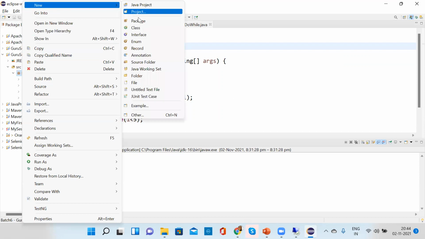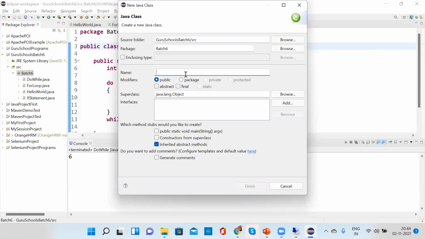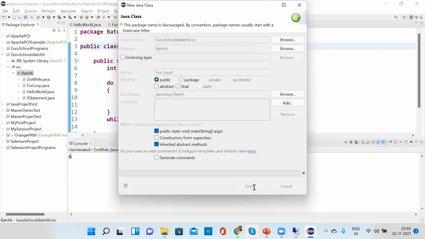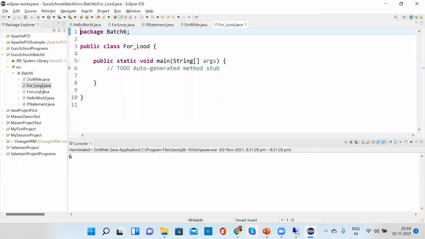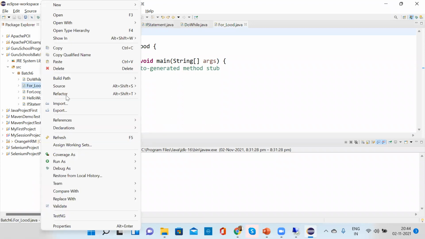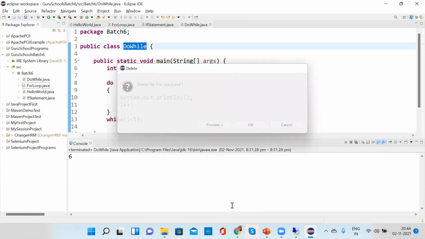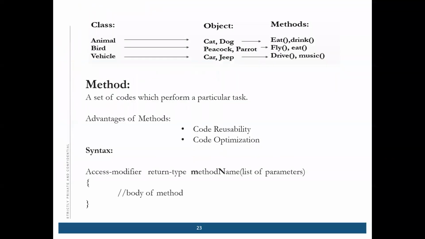I've seen it in some programs. Yeah, you can use that.